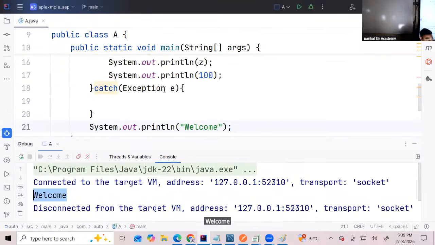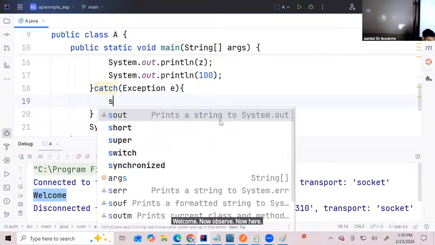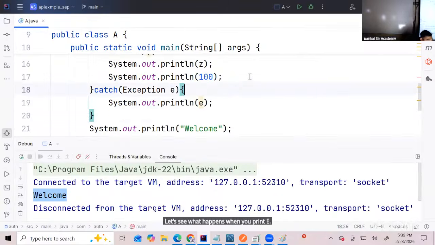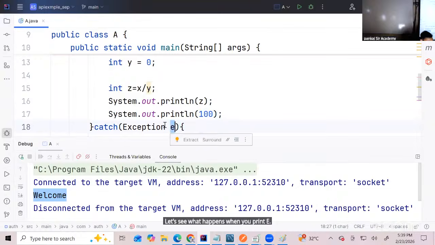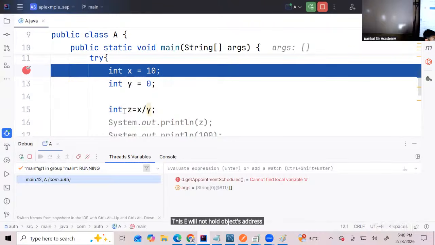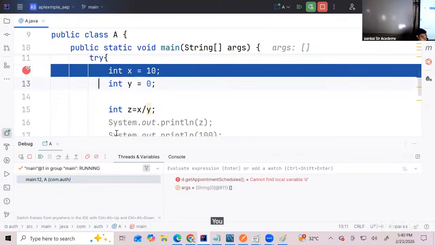Welcome. Now observe. Now here, I will just try to print E. Let's see what happens when you print E. E is a reference variable of the built-in class Exception. Now this should hold the object's address. But since it's a special Java class, this E will not hold the object's address, rather it will hold the message of the exception. You see this here, we'll get an idea.